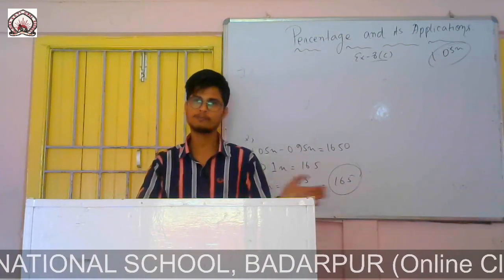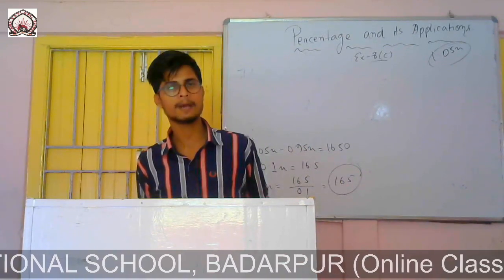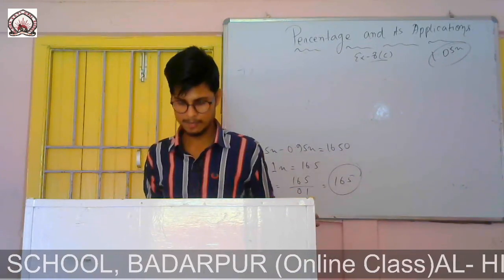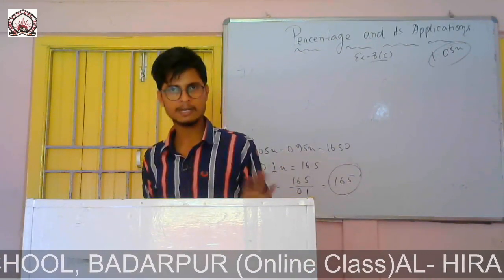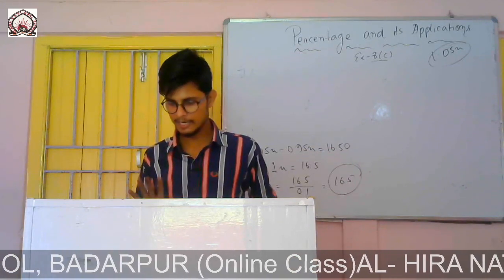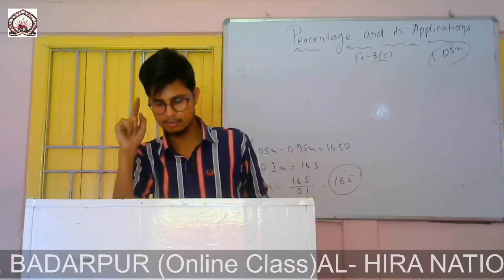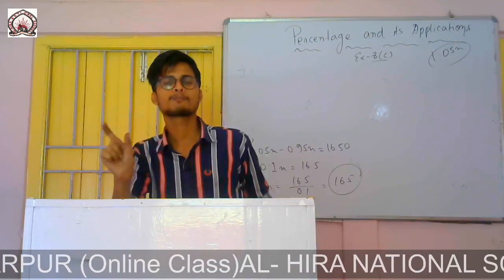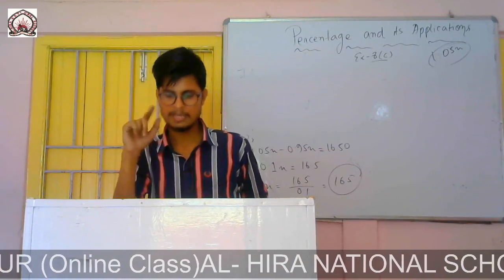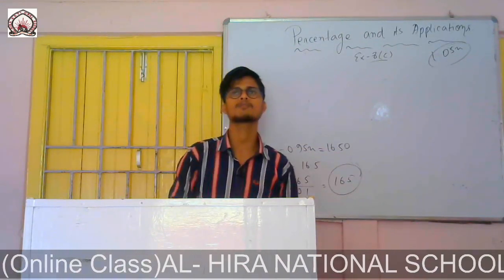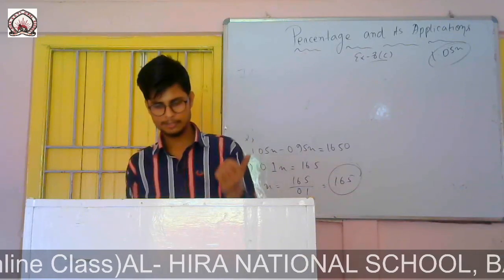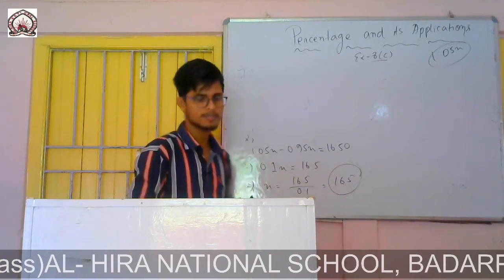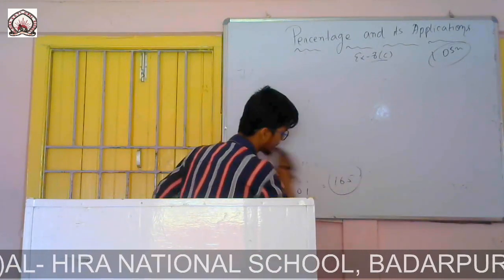We know the formula of cost price, CP equals 100 by 100 minus loss percent into SP. So you simply put the value, you will get the cost price. Then you find the profit or gain. Gain equals SP minus CP. You will get the gain amount. Then you simply find the gain percent. The formula is total profit by cost price into 100. Simply you solve this one, you will get the answer. So now let's do question number 9.